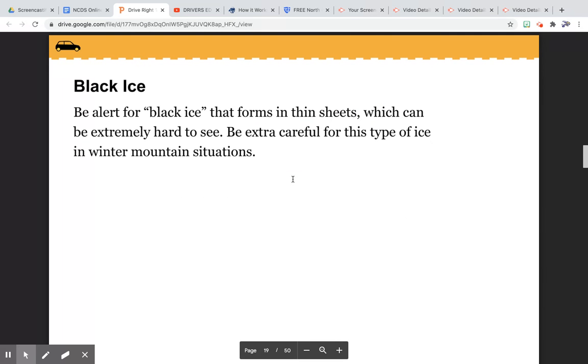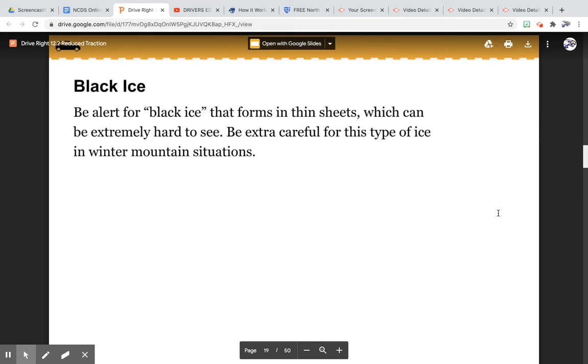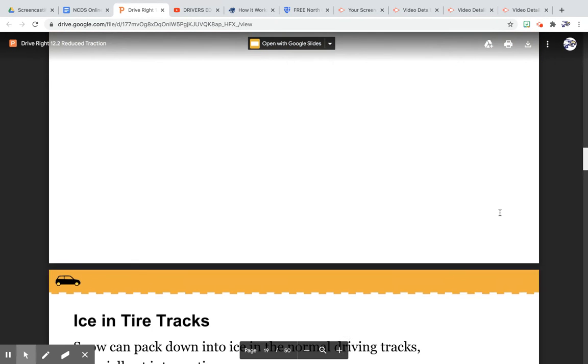Black ice. Be alert for black ice that forms in thin sheets, which can be extremely hard to see. Be extra careful for this type of ice in winter mountain situations.